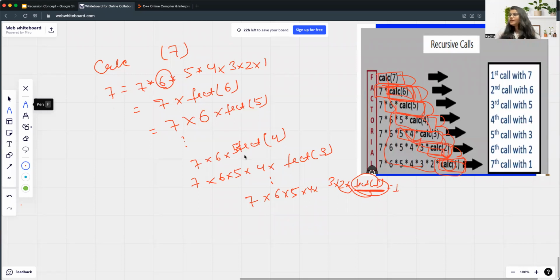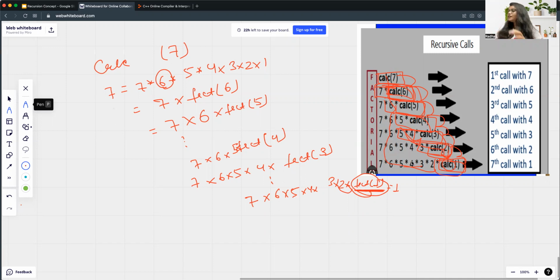So base condition is something for which you already know the solution. Let's take this example again: to calculate the factorial of 7, we already know the factorial of 1. Let's take a bigger example. If you want to calculate the factorial of 100, you might not know the factorial of 99 or factorial of 50, right? For that, you need to Google or something. But you know the factorial of 1 is 1, right? So the base condition is something for which we already know the solution, and there we stop our execution.